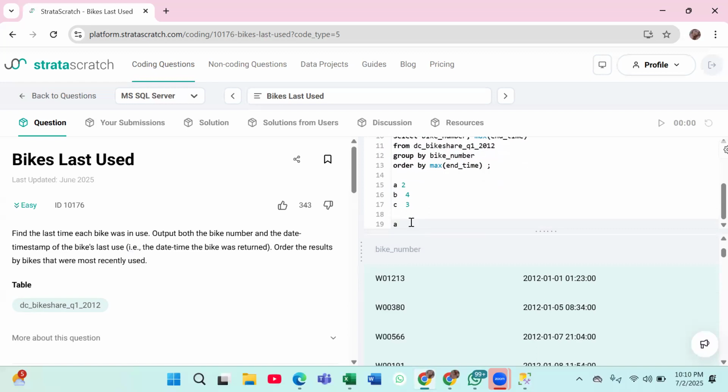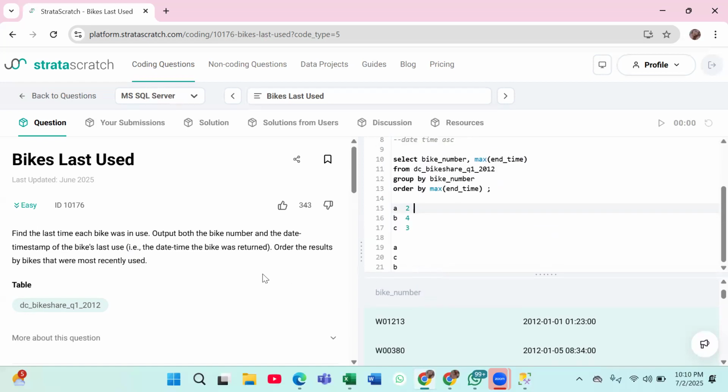So most recently used will be like this only: A, C, and B. Are you able to get what I am talking about? So that's why I have used ascending. Is this clear with everyone now?